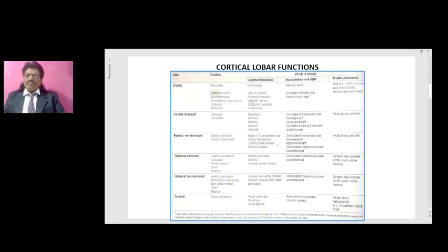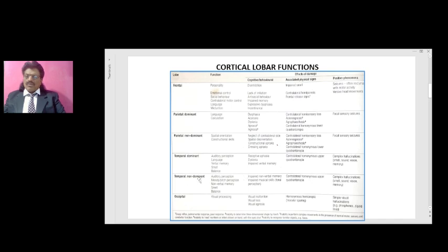So what are the cognitive behavioral aspects if the non-dominant temporal lobe gets affected? They will have impaired non-verbal memory, so they cannot identify the music made by a guitar or water gushing down. They have impaired musical skills because the melody, pitch, perception, everything is gone. So they have impaired musical skills, the tonal perception is lost. When we are talking about the associated physical signs because of damage to the non-dominant temporal lobe, you have contralateral homonymous upper quadrantanopia. Again, the positive phenomena are the complex hallucinations: smell, sound, vision, and memory.